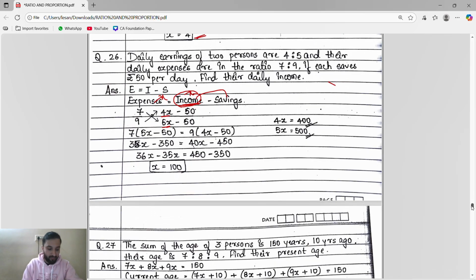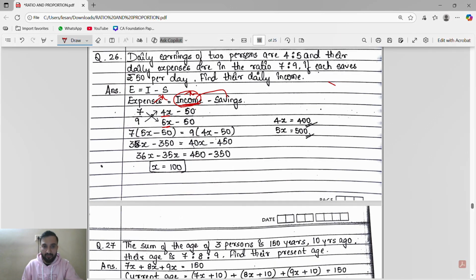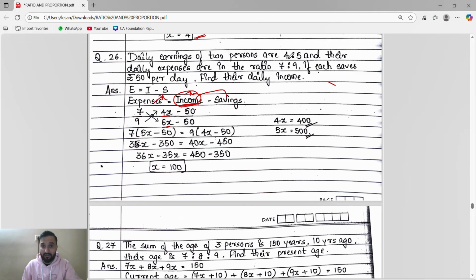Okay. Now next, they said the daily earning of 2 persons is in the ratio 4:5, and their daily expenses, nothing but expenditure, are in the ratio 7:9. If each saves rupees 50 per day, find their daily income. So what will we do?